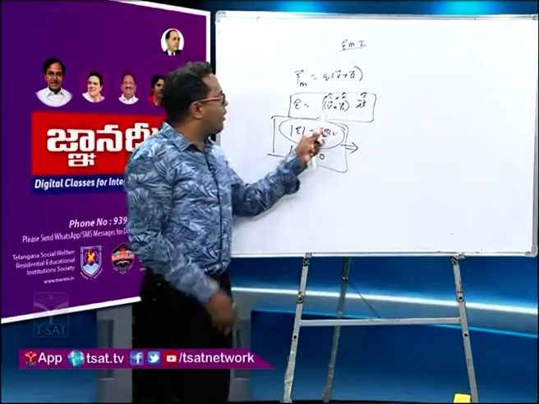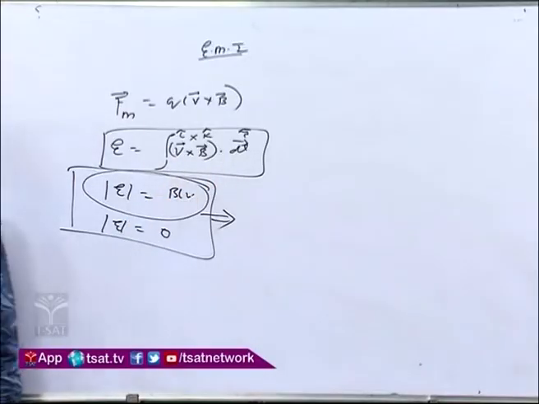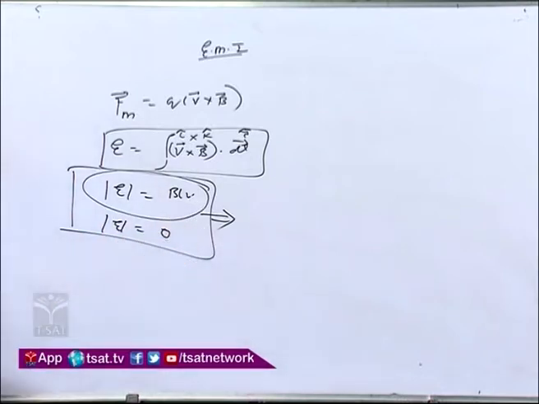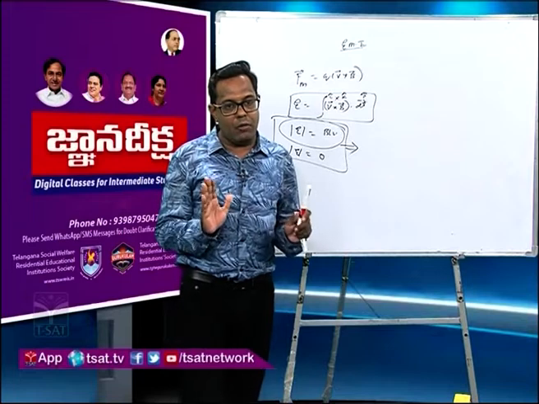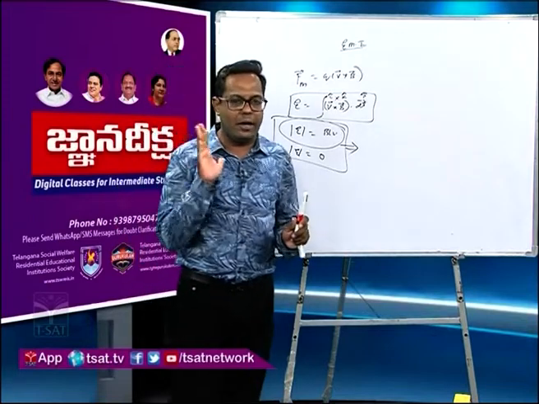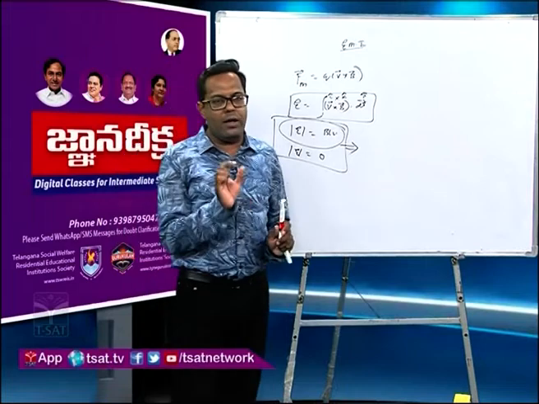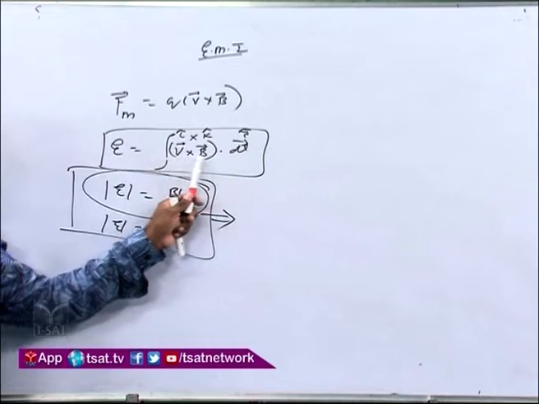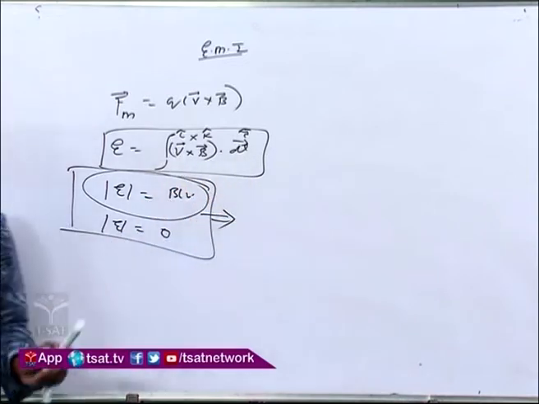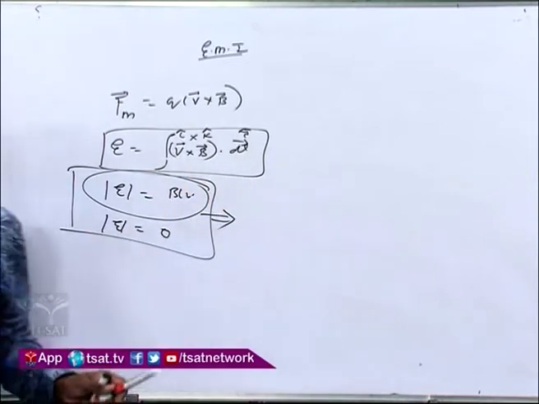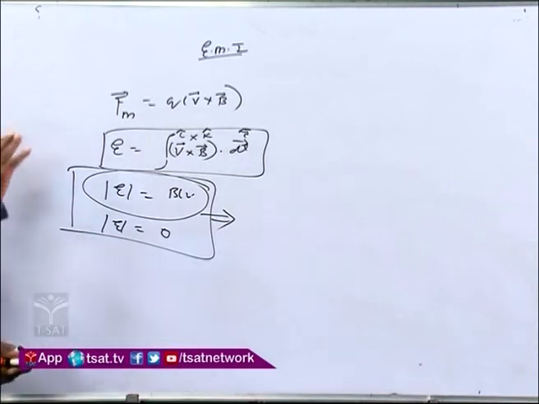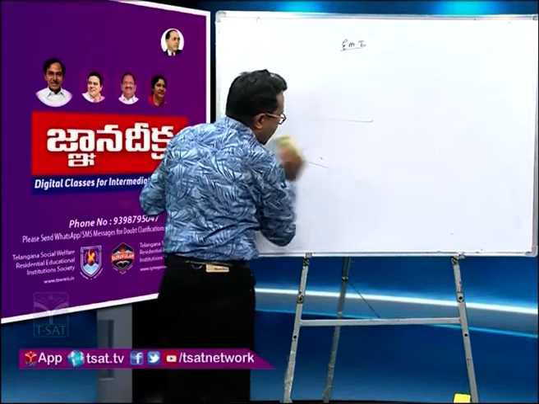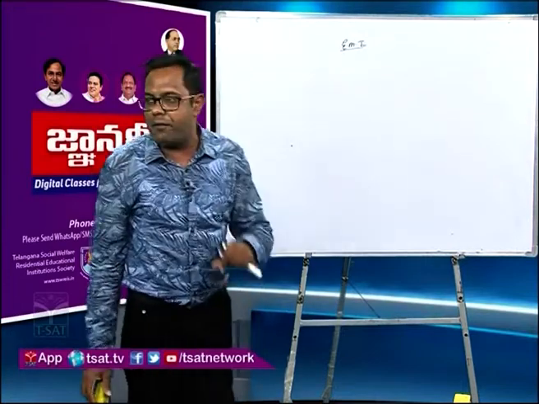If all three vectors V, B and dl are perpendicular to each other, then the magnitude of EMF will be BLV. Remember, I am using the word magnitude. I am not talking about polarity right now, because for polarity we have to see which side is positive and which is negative. Don't confuse with polarity right now, only concentrate on the magnitude. Polarity we will see while solving the question. If any two of the three vectors are parallel, then the magnitude of EMF will come out to be 0. Only this you remember, and now we start with a question. Now how they ask the question, I will tell you. So let's go to the first question now.